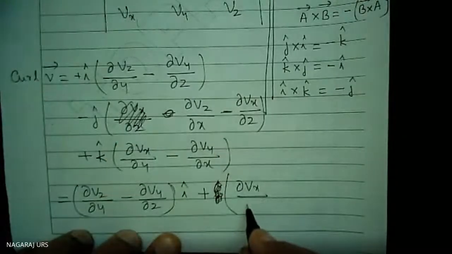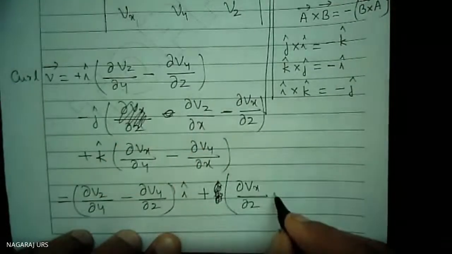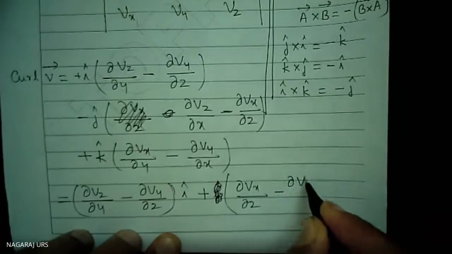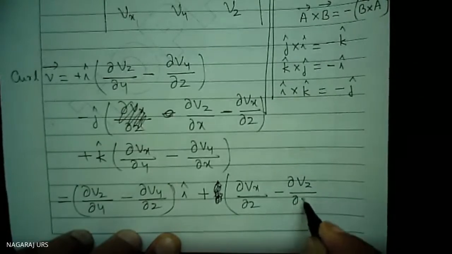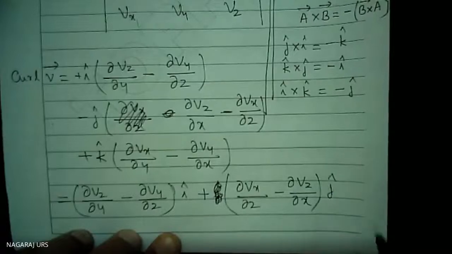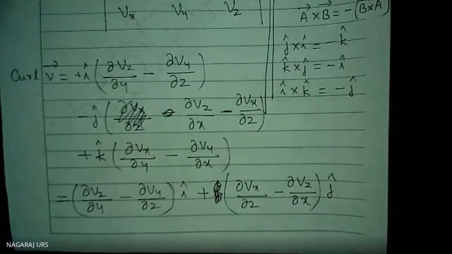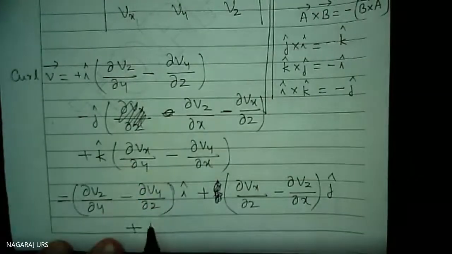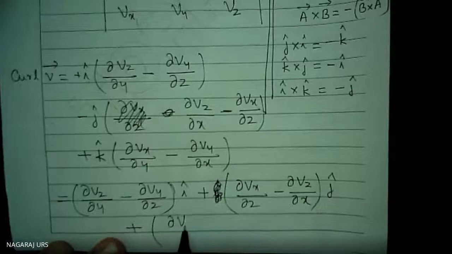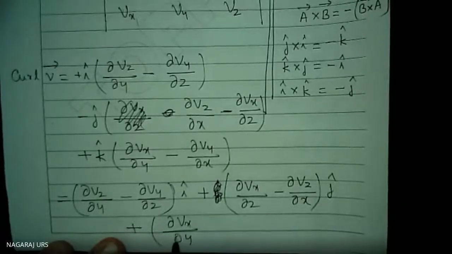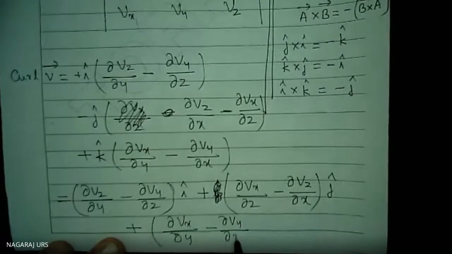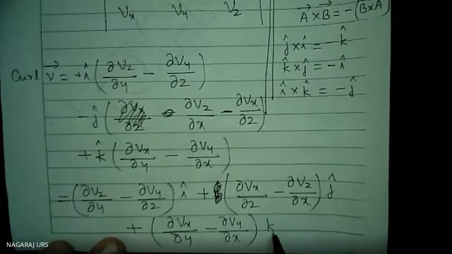Del Vx divided by del z minus del Vz divided by del x, into j cap. Plus the last one, del Vx divided by del y minus del Vy divided by del x, into k cap.